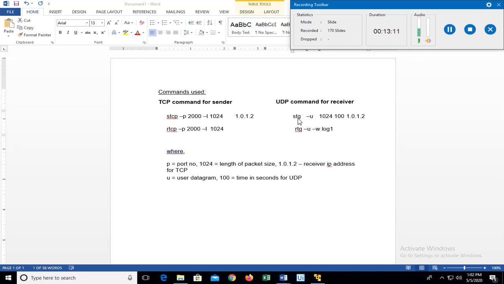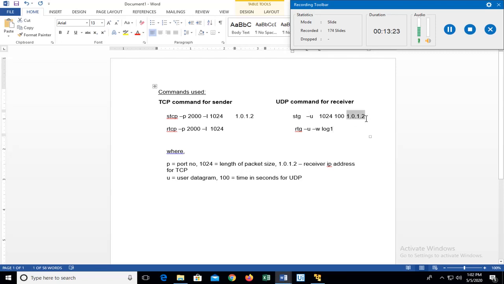In this command you can see that in STG, which stands for sender using the UDP protocol, hyphen U, U stands for user datagram, which is the data unit for the transport layer when it is using the UDP protocol. Then the size of the datagram is 1024. And then we are specifying a time limit of 100 seconds for the UDP, and then to whom we are sending. That is what is being displayed here, that is 1.0.1.2.